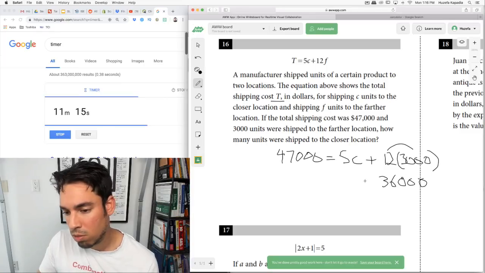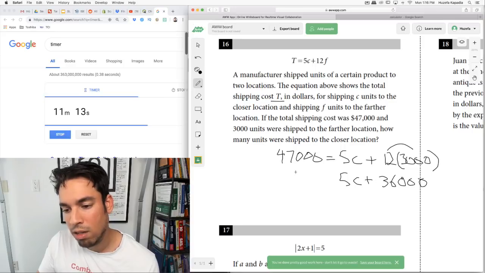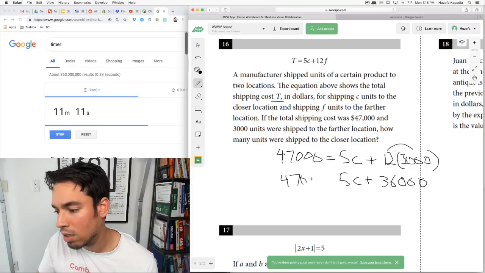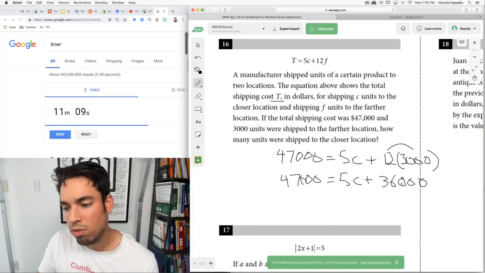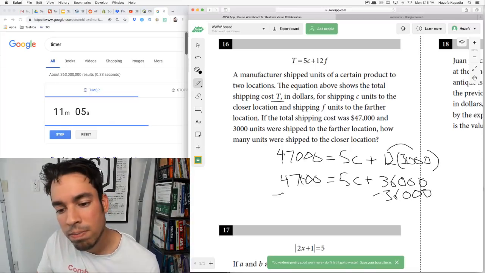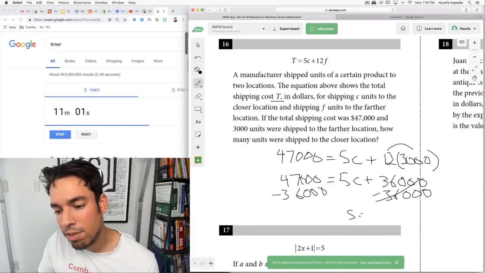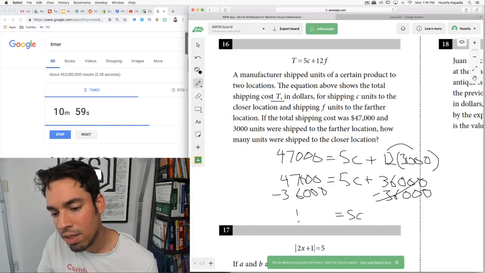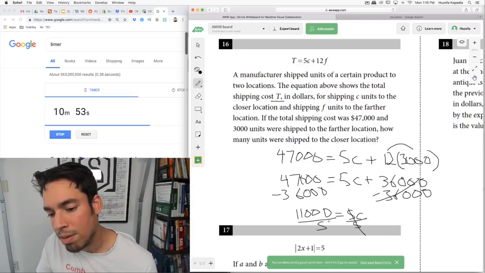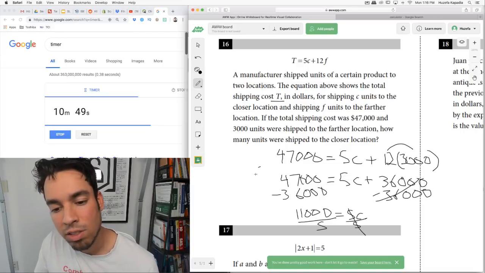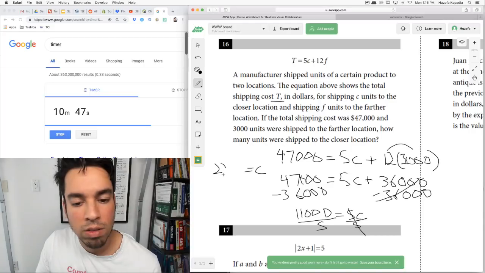This is where the good mental math will come in really handy. You shouldn't have to write all that down, because it's 12 times 3. Subtract 36,000 from both sides. 5c equals 11,000. Divide both sides by 5. Now look, remember my trick to divide by 5. Divide by 10 and double it. So dividing by 10 is 1,100. Doubling that is 2,200.